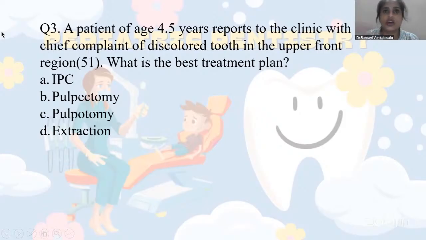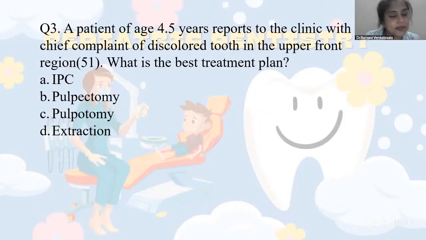Now, is it okay to go for extraction, because it is just in primary teeth? Most often the question asked is, can we go for extraction? No, extraction should not be done. It is basically avoided because it can cause speech difficulties. So the last option, extraction, is eliminated. Now, since the tooth is non-vital, it has been given as a discolored tooth. So you have to check for non-vital pulp therapies, right?